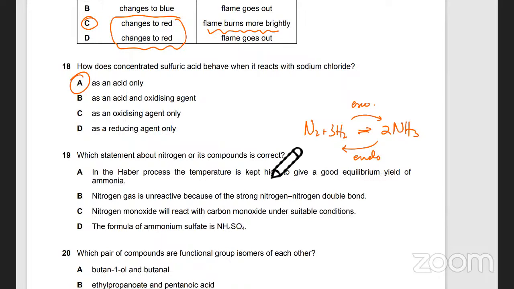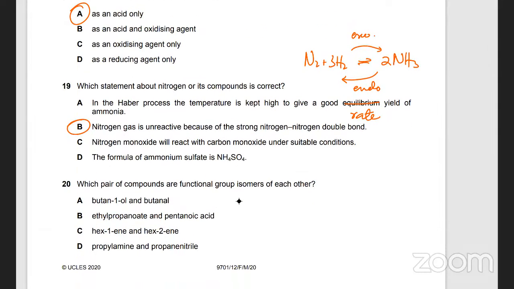So the temperature is kept high not because you want a good equilibrium yield, but because you want a good rate. So I think B. Yes, B.